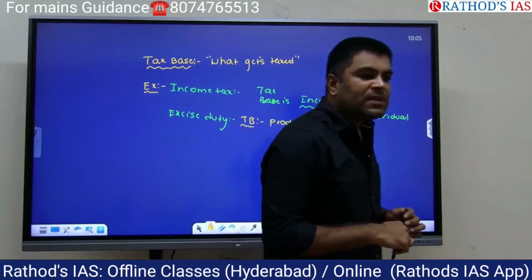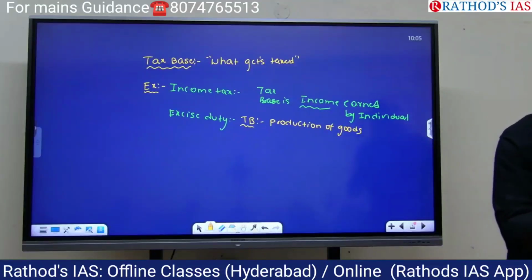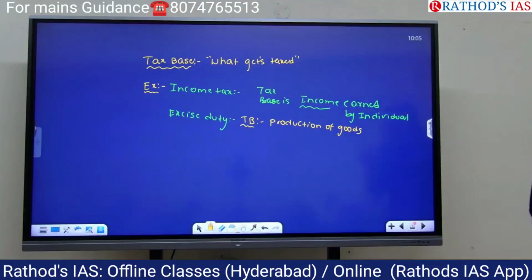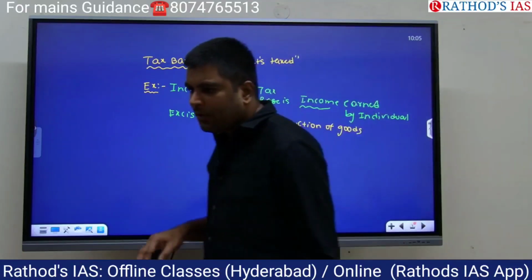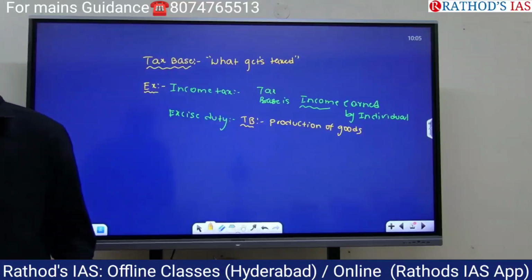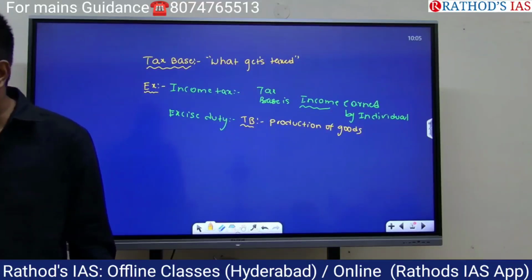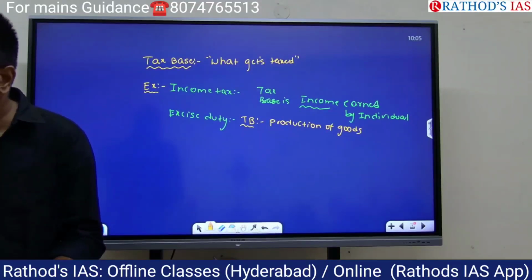Now without a tax base, you don't pay the tax to the government. Whether it's a direct tax or indirect tax, there should be a tax base. Understood? If you pay something to the government without a tax base, that becomes a fee or a fine.